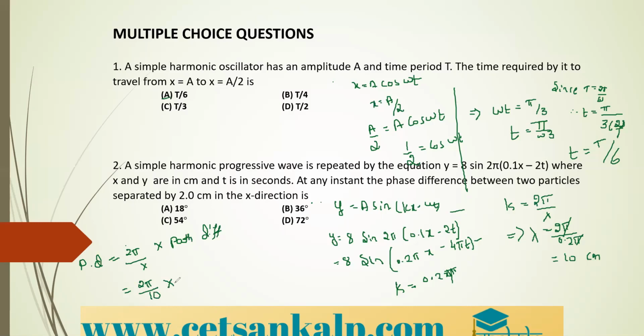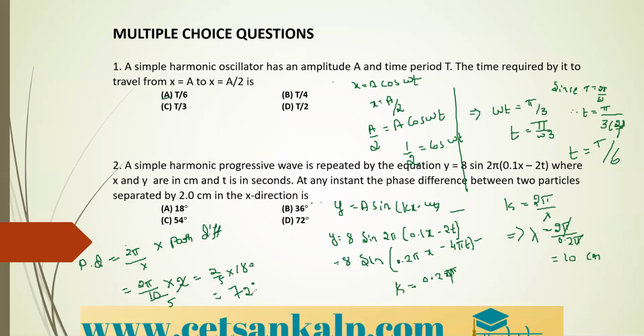In the given question, the path difference is already given. So what is the path difference here? That is 2 centimeter. Therefore, it is multiplied by 2 here. 2 ones are 2, 2 fives are 10, that is nothing but 2 by 5 into 180, that is the pi value. Therefore, it is equal to 72 degree. So here, if you simplify this, you will get 72 degree.